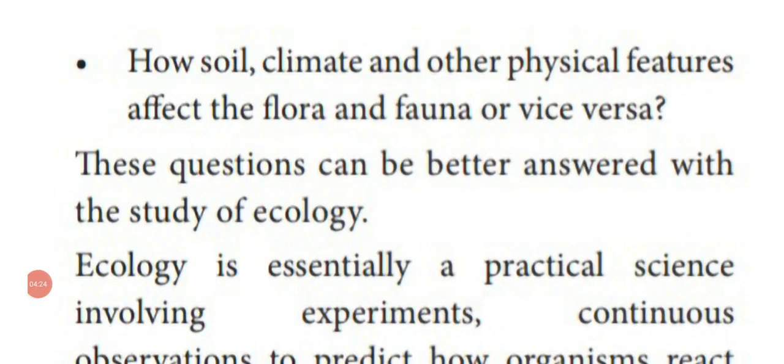Dear students, another question is also there. How do soil, climate and other physical features, which are said to be the non-living factors you studied in the lower classes, act in a particular environment or ecosystem? We are having two types of factors. One is the biotic factor, that is plants and animals including human beings. Abiotic factors, that means soil, water, air, temperature, humidity, sunlight.